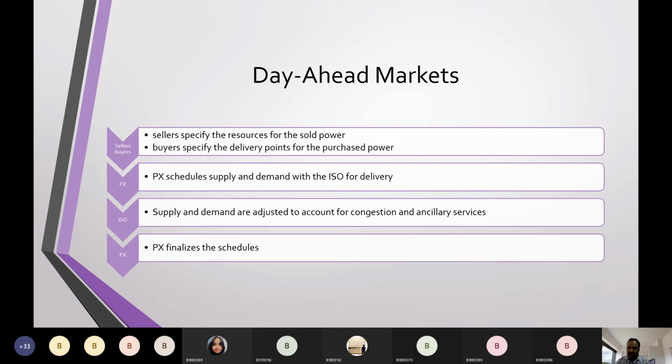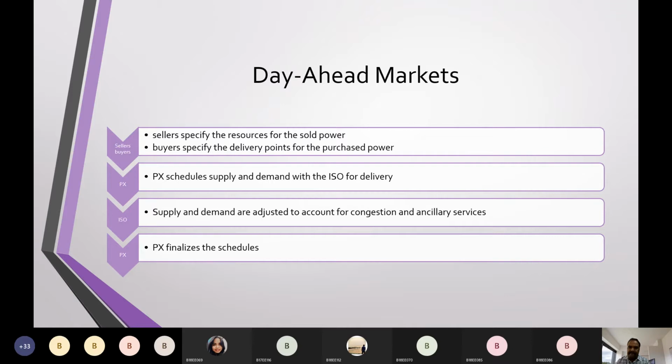So what is the procedure, guys? The buyers and the sellers will be submitting the bid to the pool hour wise, right? So for every hour, and here the PX will finalize the bids and give the instruction to the ISO, and then power will be delivered from the resource to the delivery points. This is the concept of day ahead markets.